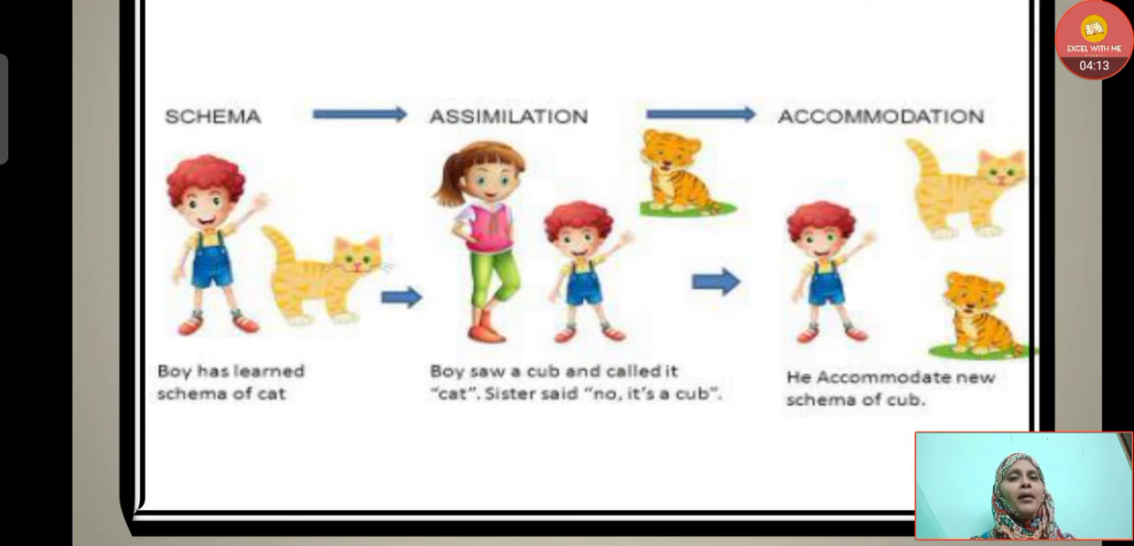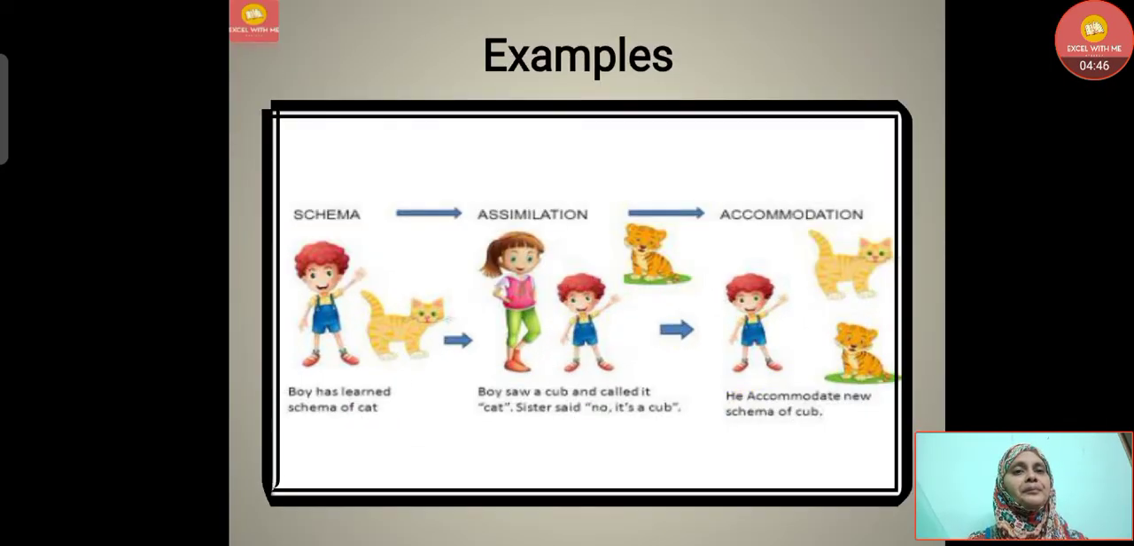Schema. What is schema? A boy has learned the schema of a cat. Then the boy saw a cub and called it a cat. His sister said no, it is a cub. That is assimilation, adding new knowledge to it. Then accommodation: he accommodates a new schema of cub. One schema is there of a cat, and then adding another, that is cub, modifying it again, is called accommodating a new schema of cub.